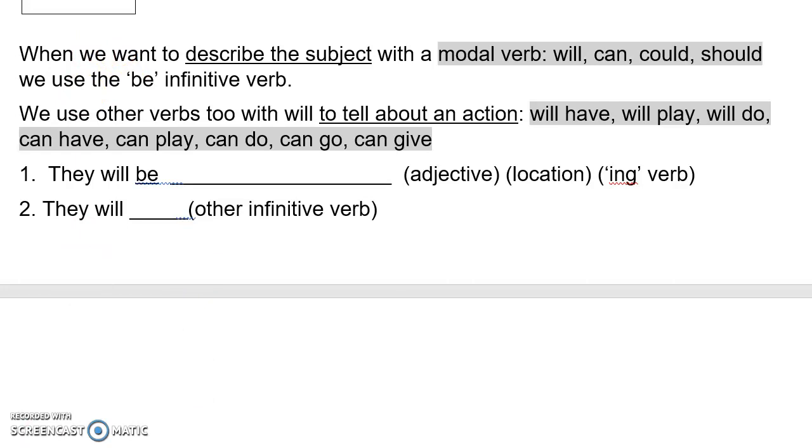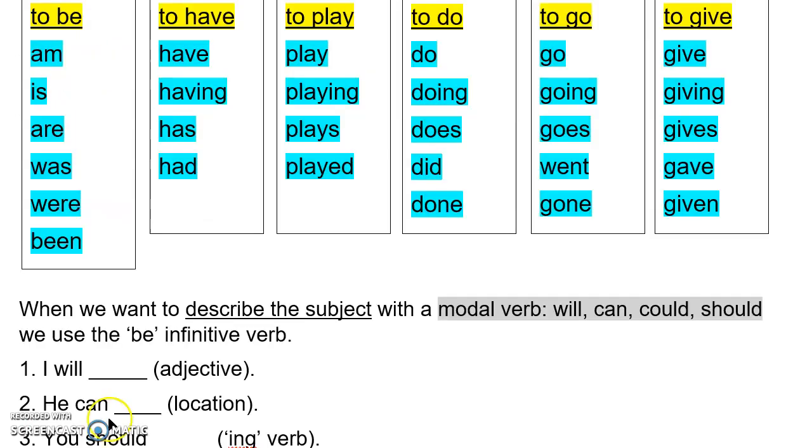Okay, let's stop there. Let's just practice some of these. Again, we're just going to look at the to be verb, and we're going to use it with three modal verbs, will, can, and should. Because we have modal verbs and we want to describe our subject, we're going to use the infinitive verb be.